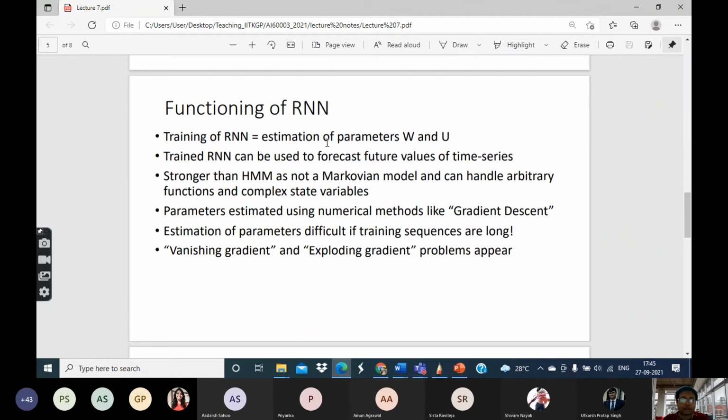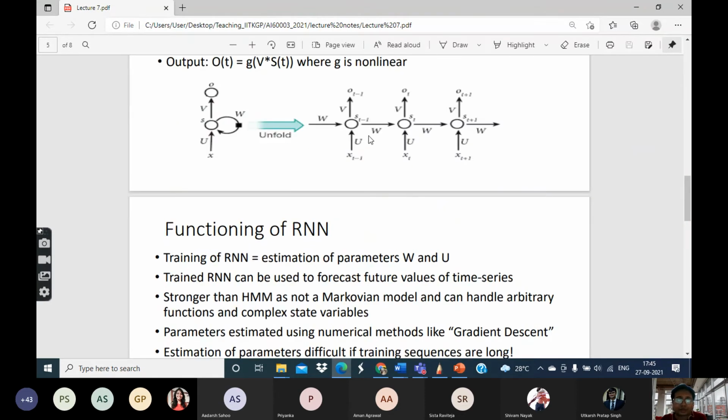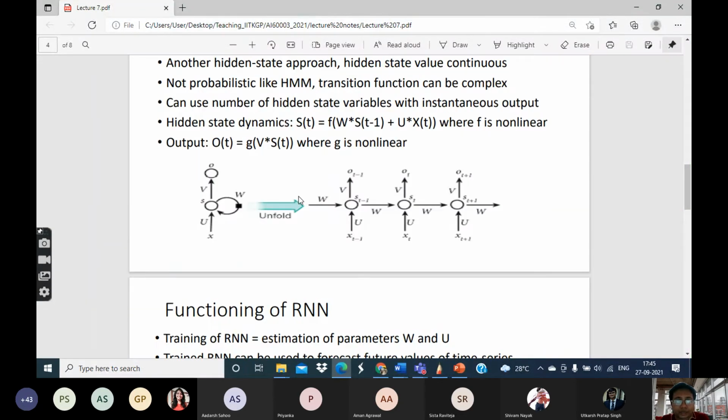Now, how does an RNN, a recurrent neural network, work? First of all, to do anything with this, we need the values of all these parameters, W, V, etc. Note that the time series we are considering here may be arbitrarily long, but the values of these parameters W, U and V, these are the three parameters here, are not changing over time. That is, the same values of W at t equal to 1 you will also use at t equal to 5, and at t equal to 25, and so on.